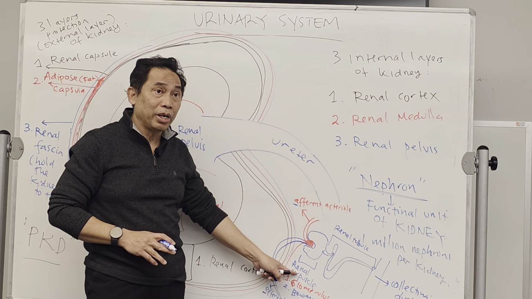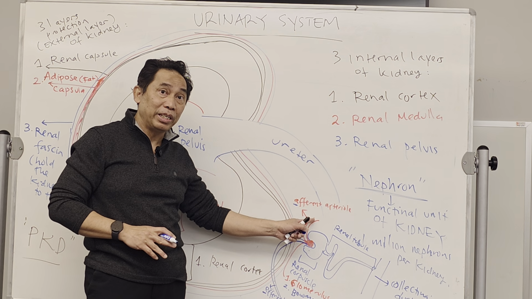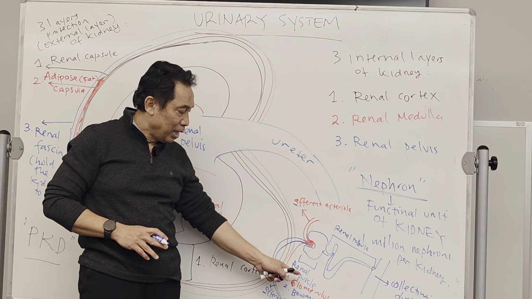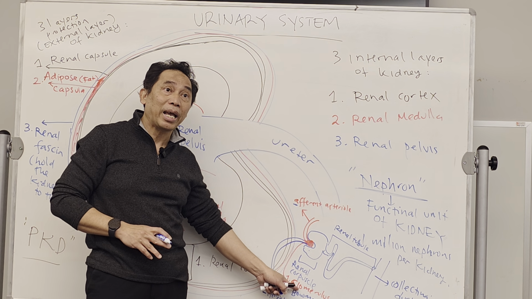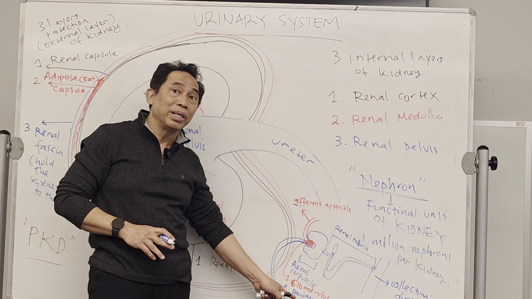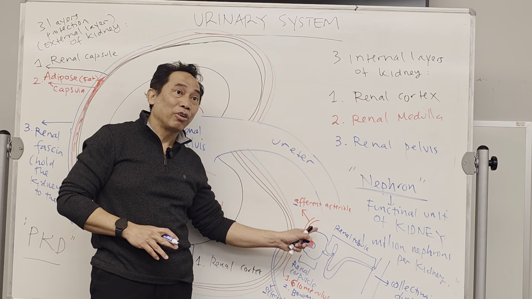The renal corpuscle, which is the head part of this nephron, consists of two structures: the glomerulus, which is the capillary, and the capsule, or the cup, called the Bowman capsule. Okay, that's the renal corpuscle.